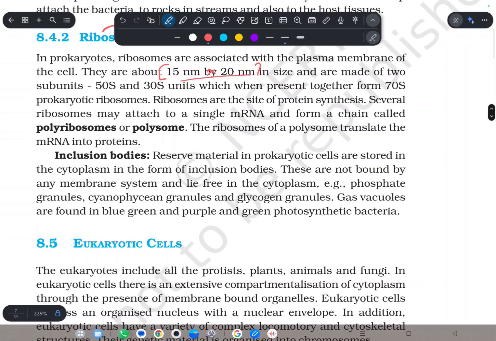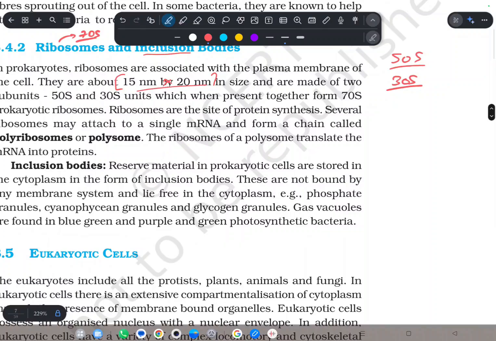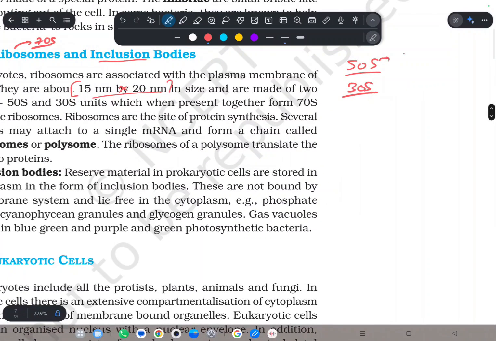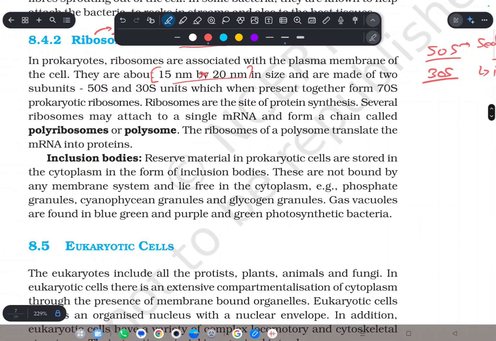They are made of two subunits, which are 50S and 30S. What is S here? S is the sedimentation unit. It is an indirect measure of density. They are the site of protein synthesis.